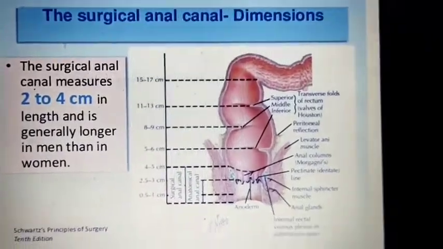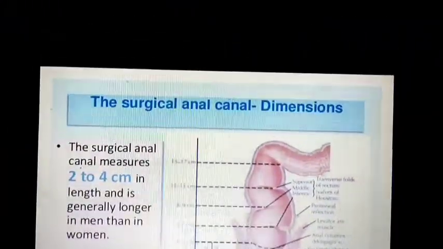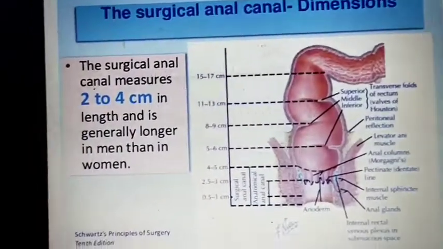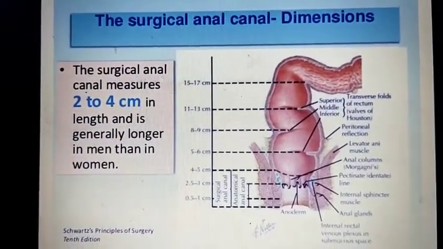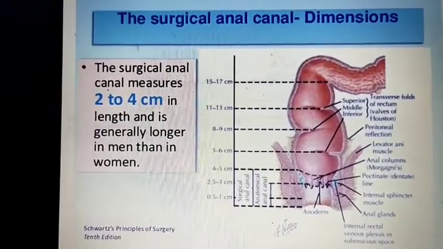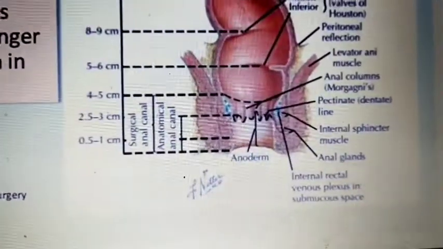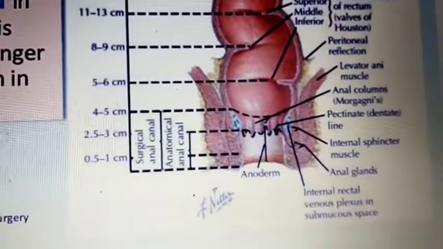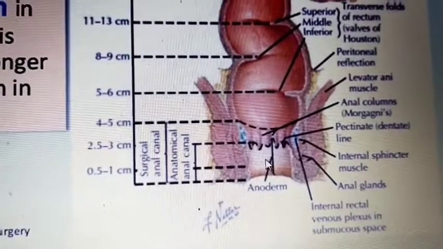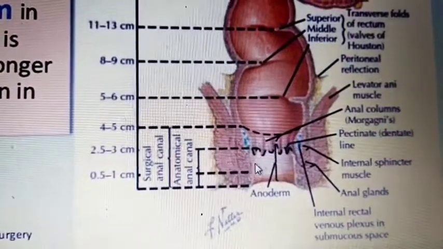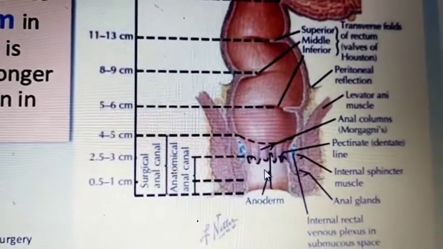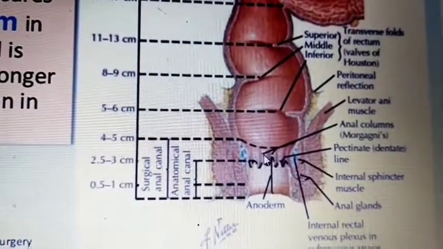Now we can go for the surgical anal canal dimensions. The surgical anal canal measures 2 to 4 cm in length, and it is generally longer in men than in women. You can see here in this picture, this is the anal verge. Here are the stratified epithelial cells, and here are the columnar epithelial cells.